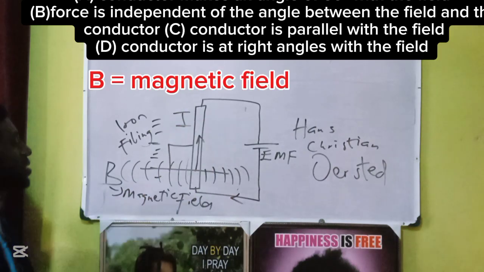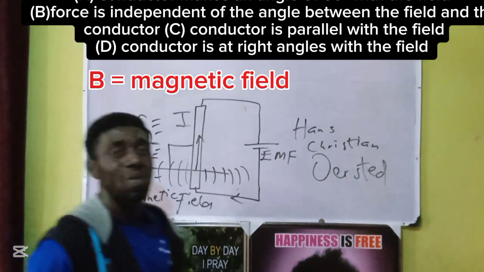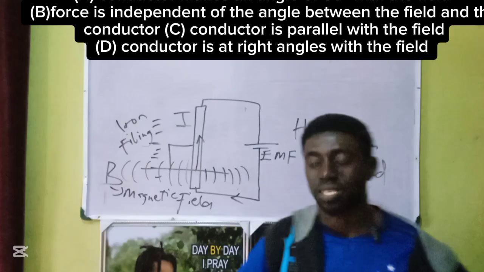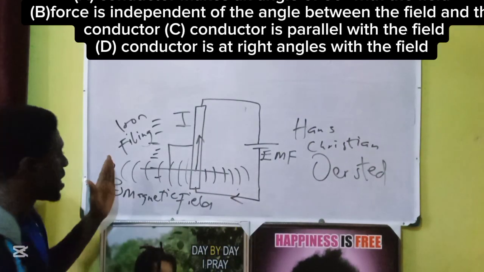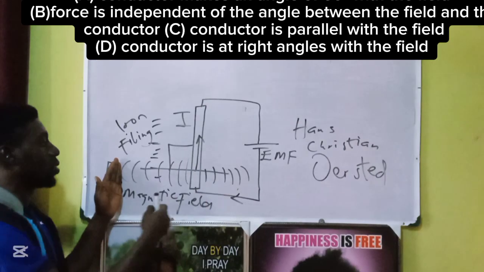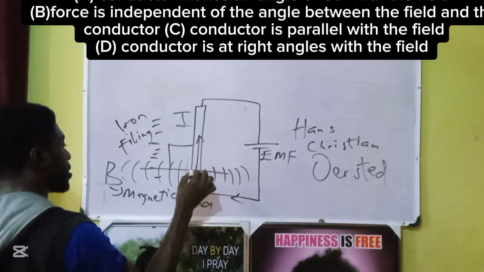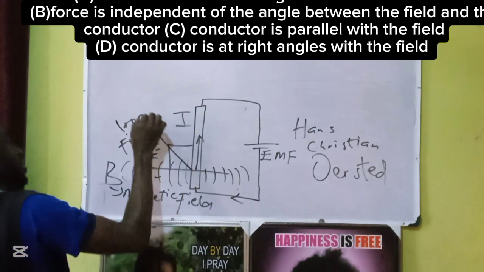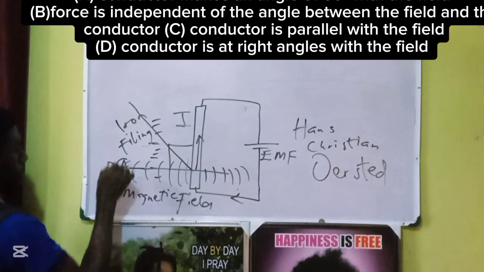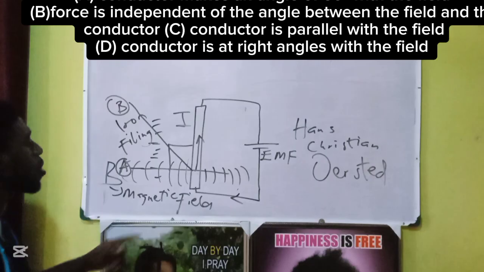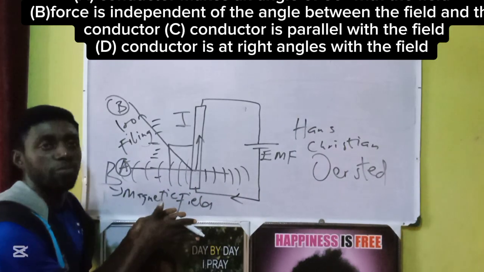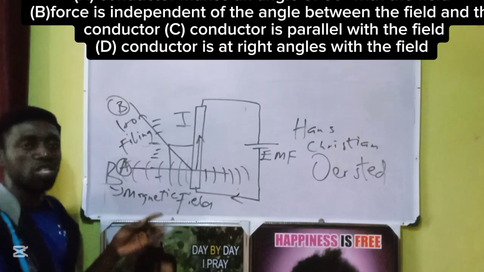Y and I indicating current. So a current carrying conductor will give you the maximum force at angle 90 degrees. Then if I should have anything here, that thing can easily interact with the magnetic field because it's at angle 90 degrees to it. Let's compare two conductors here, conductor A and conductor B. The one that will experience the maximum force is A, because A is within the magnetic field. So the magnetic force will interact most with it.